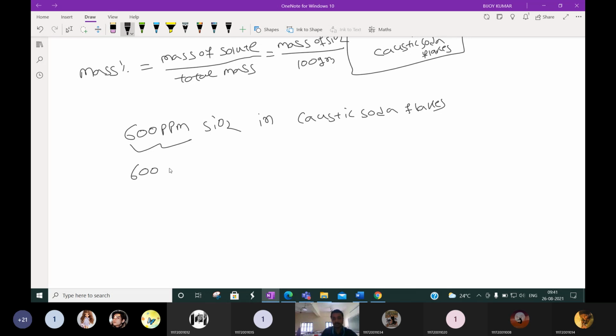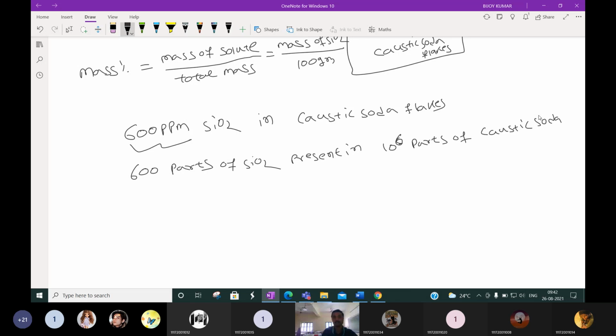So 600 parts of SiO2 present in 10 to the power 6 parts of caustic soda. Okay, I think this is clear to you. 1 ppm means one part of that thing present in 10 to the power 6 parts. 600 ppm means 600 parts of that thing present in 10 to the power 6 parts of the caustic soda.